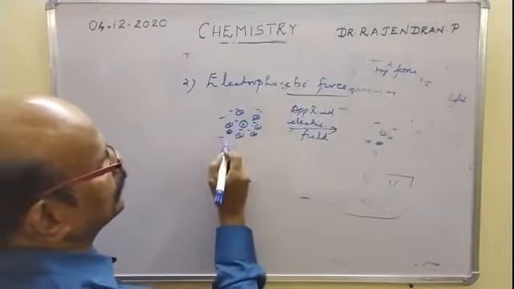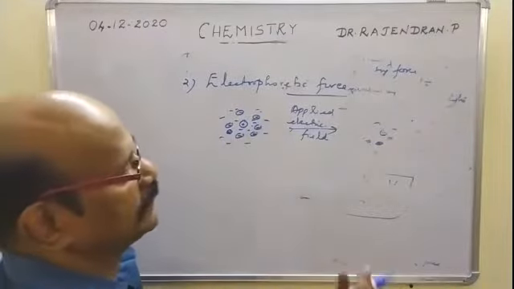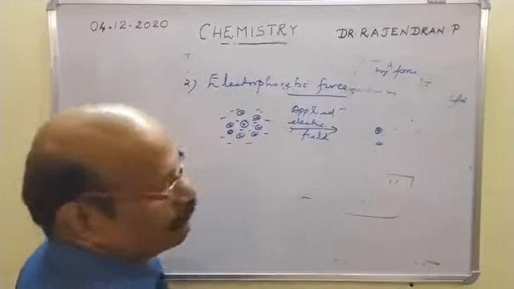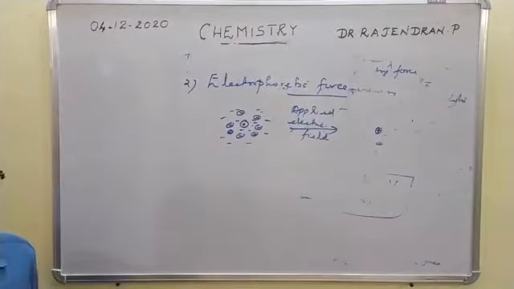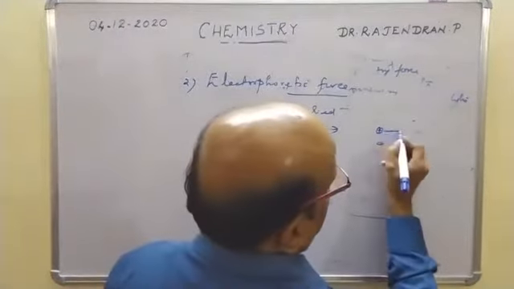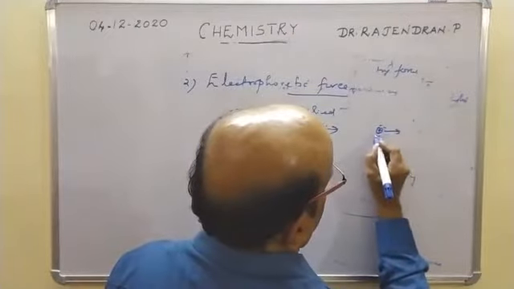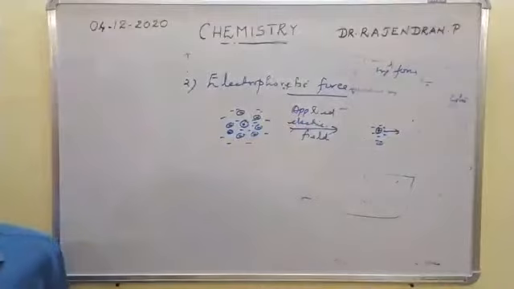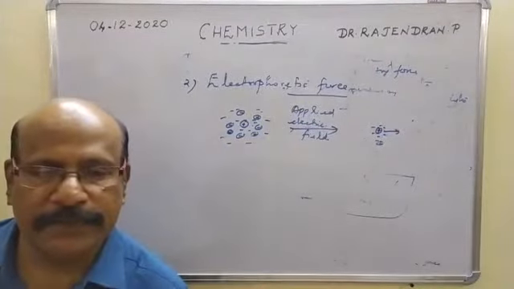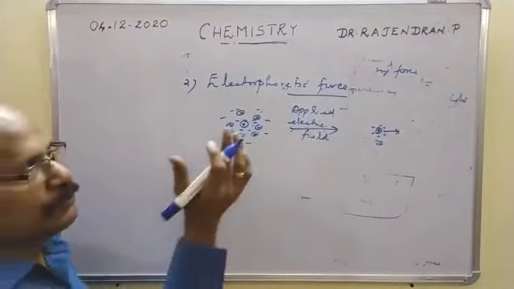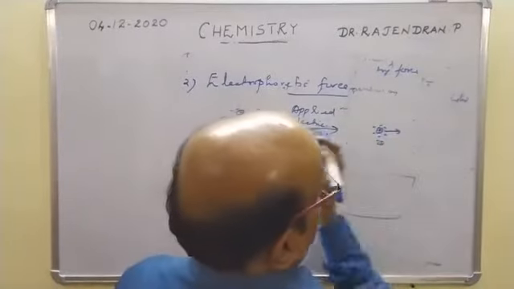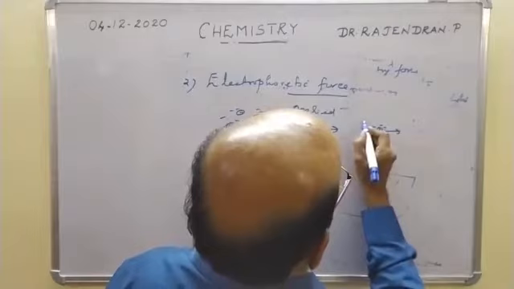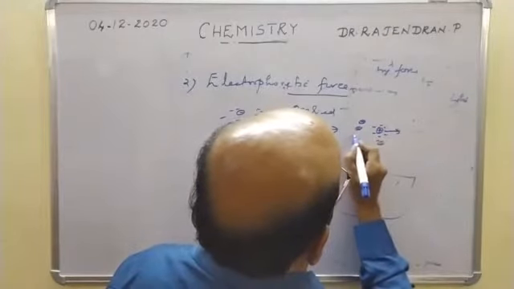So under the influence of the applied electric field, when the central ion with its attached water molecules moves towards the right, the ionic atmosphere along with its attached solvent molecules will try to move in the opposite direction, that is, backward, towards the left. This is the situation.